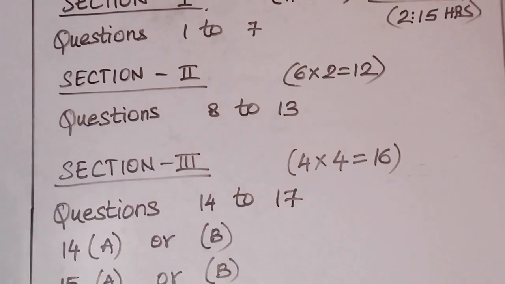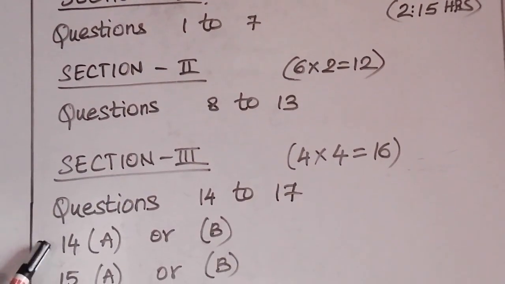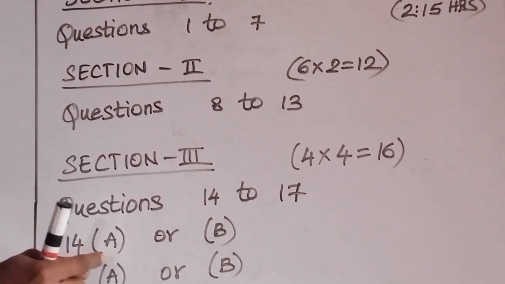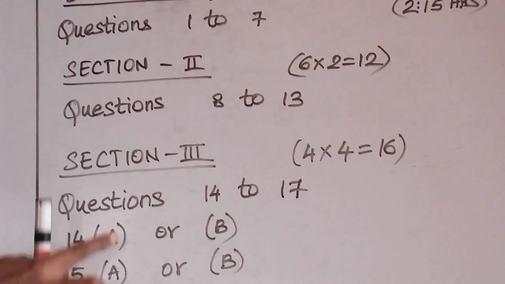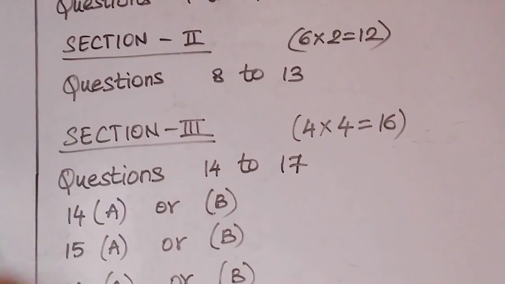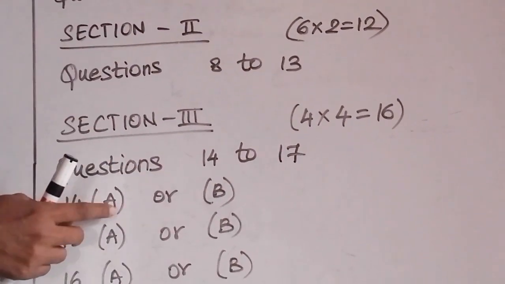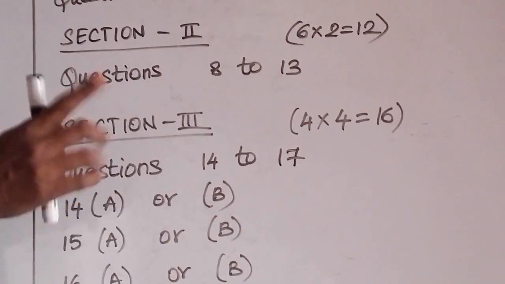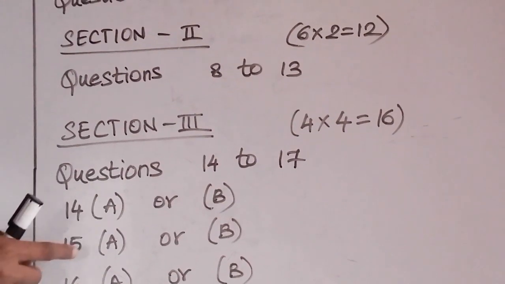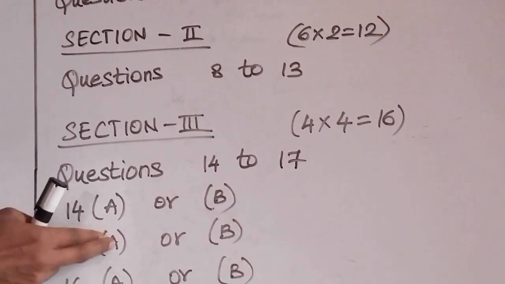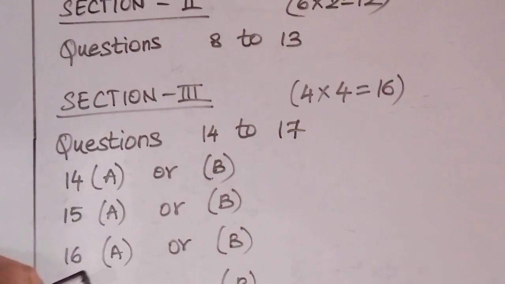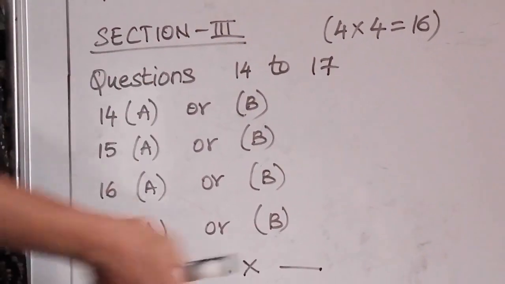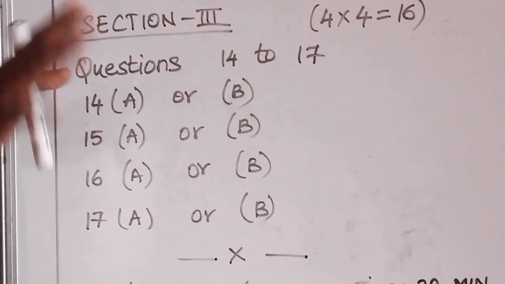You have to answer them, but for this you have internal choice. For the 14th question, A, one question will be there, B, another question will be there. From A and B, you have to select one and write that answer. No need of writing both the answers. Select only one which you are good at and write that answer. 15th question also A or B. 16th, 17th also A or B you have to write. Understood?